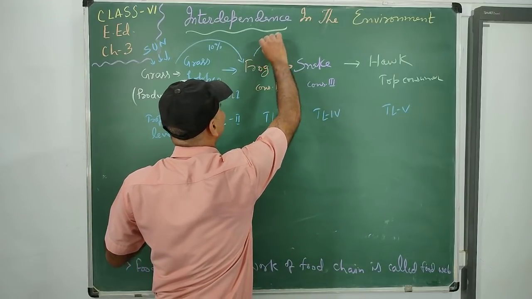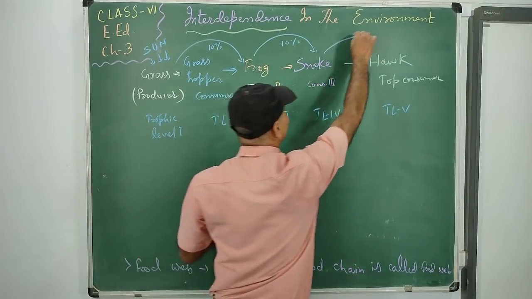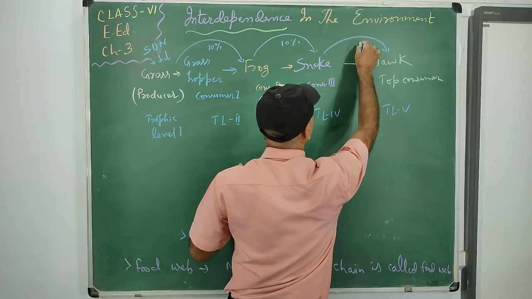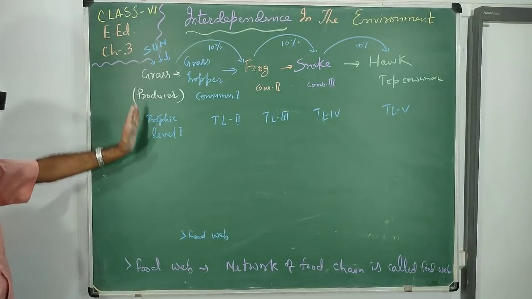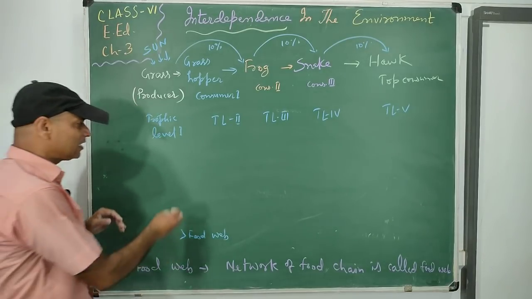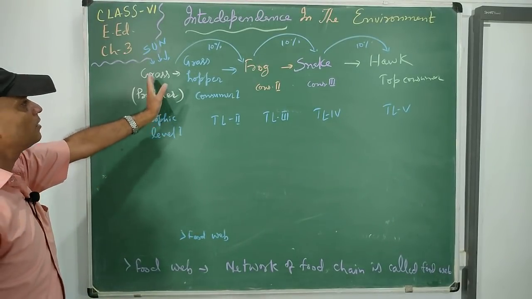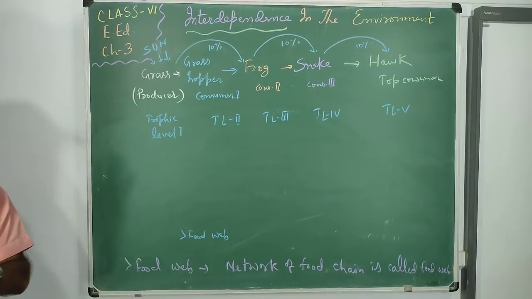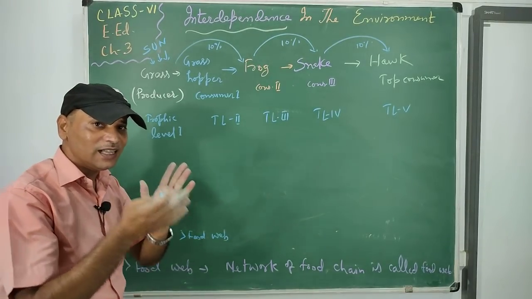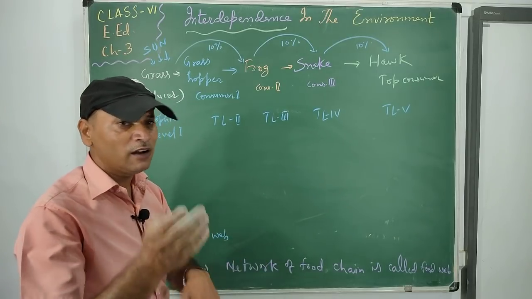So frog can transfer its 10% of energy. The snake can transfer its 10% of energy. So you see, only 10% is transferred from one trophic level to another. So this is the law of Lindemann, which gives us the concept that the longer the food chain, the less the energy transfer. The shorter the food chain, the higher the energy transfer.